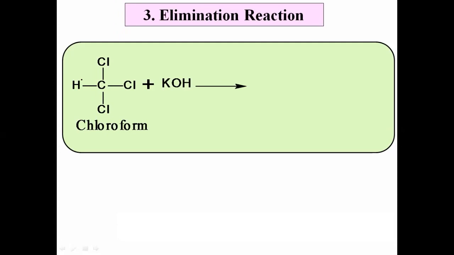In this reaction, one hydrogen atom and one chlorine atom, those 2 atoms, are removed from chloroform. यामधून एक हायड्रोजन आणि एक क्लोरीन बाहेर पडतो. Then that chlorine and potassium form KCl, right? Then that hydrogen and that OH form H2O. Okay, these are the byproducts.